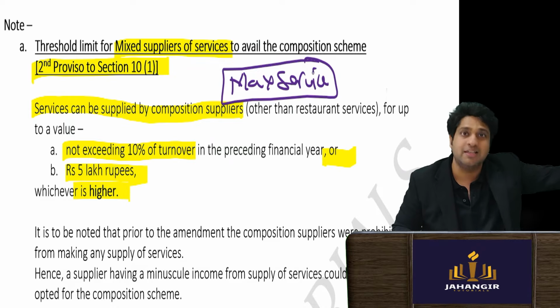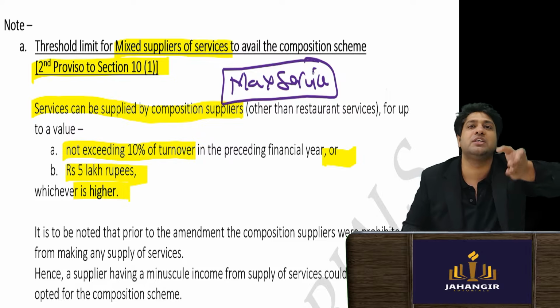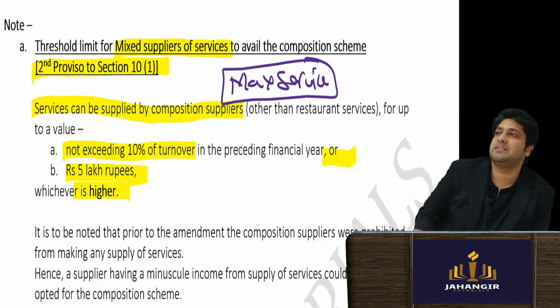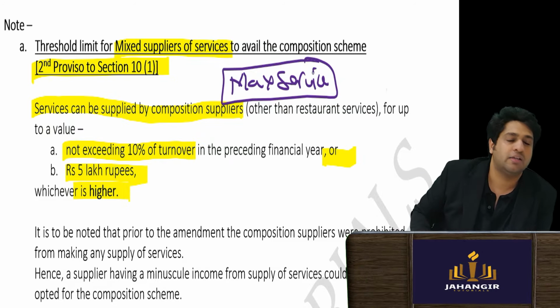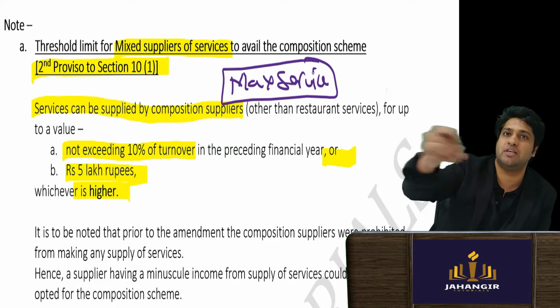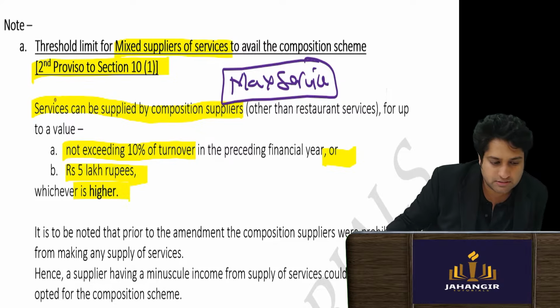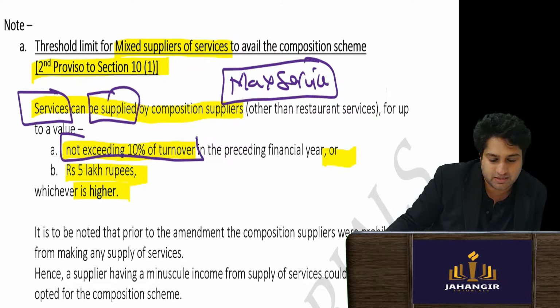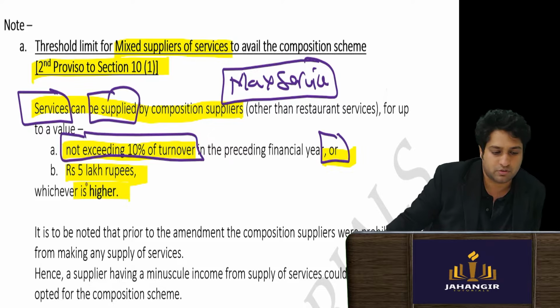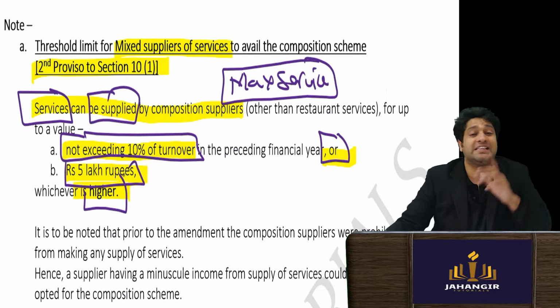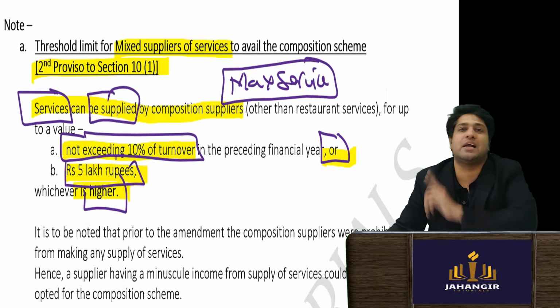Earlier, before the amendment of section 10(2)(a), they said clearly in one line that if you are giving services, you are disallowed. Okay, so if the services that you are supplying exceed 10%, or 5 lakh rupees, whichever is higher, if you exceed that limit, you get disallowed under GST.